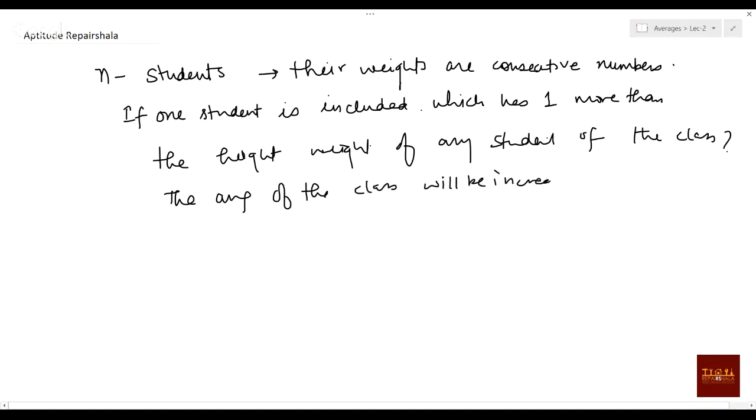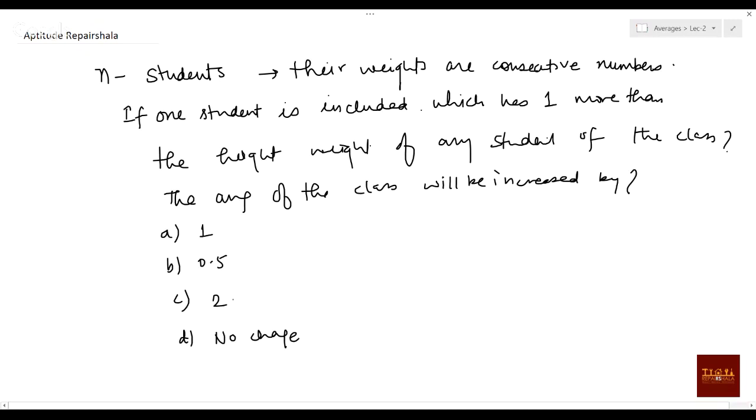This was asked, I think, in 2013 or 14. Once you know the concept, the options are 1, no change, 0.5, 2.